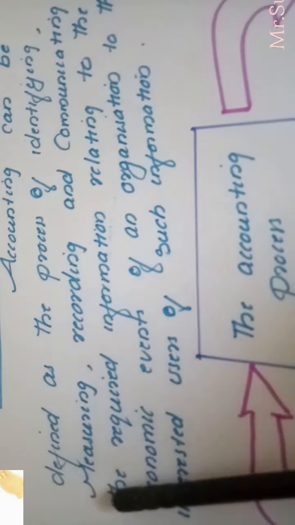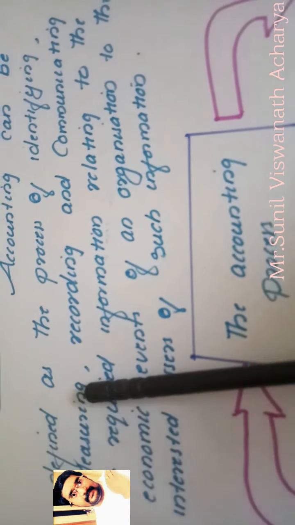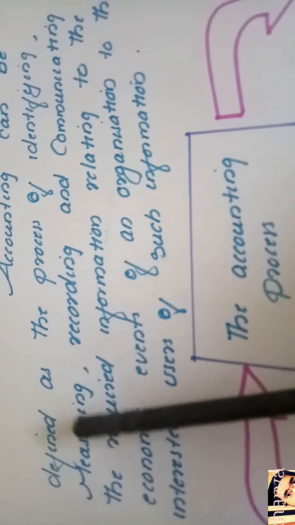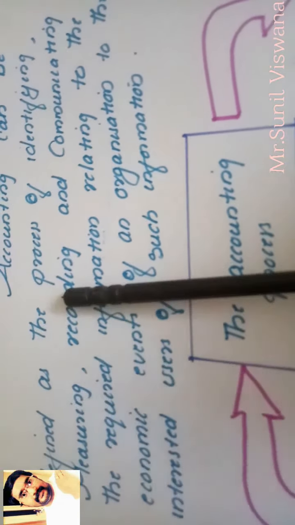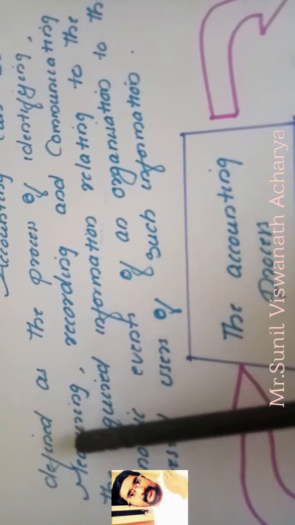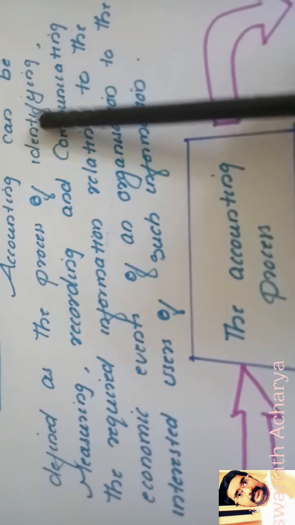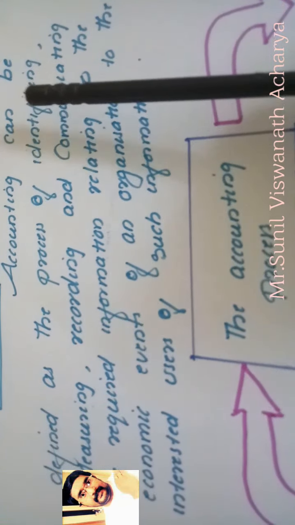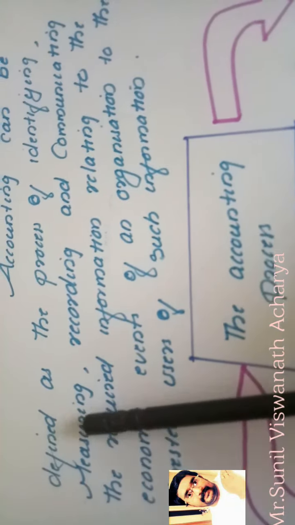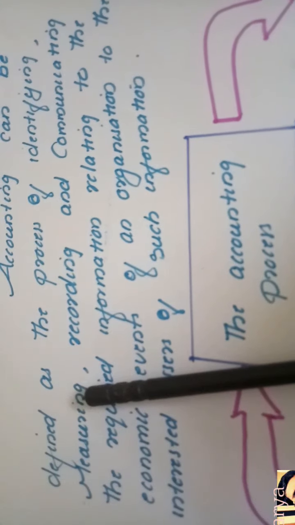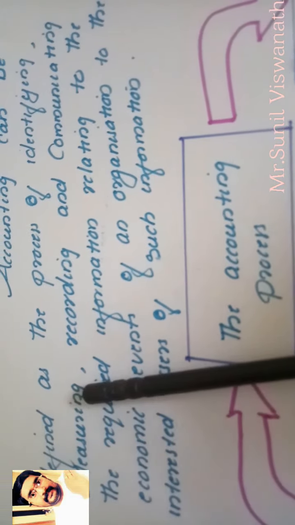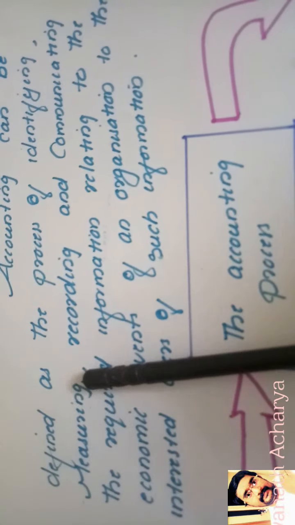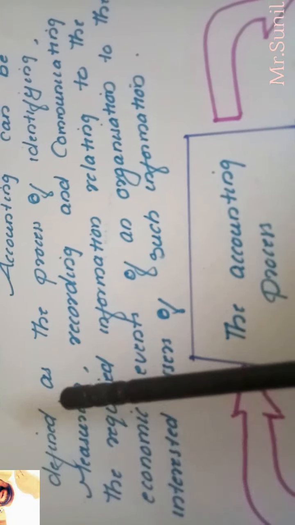After identifying, we have to measure. Measuring means, suppose we purchased goods, then we have to measure how many rupees of goods we purchased. Sold goods, how many rupees of goods we sold. So we have identified the transactions, the ones which we can measure in terms of money. Those transactions we have to measure properly, in monetary terms.